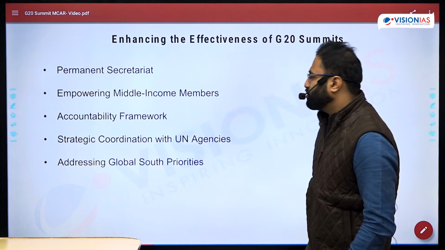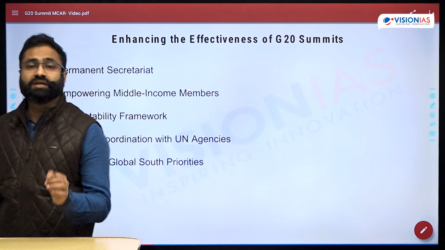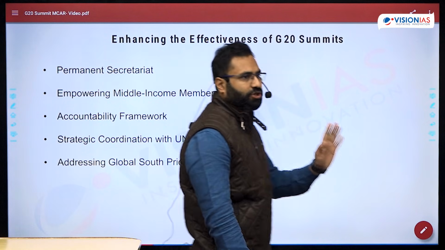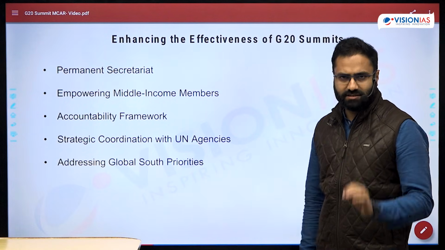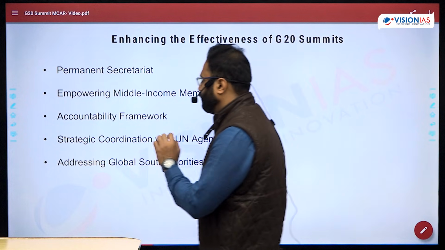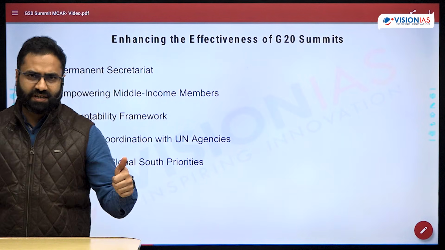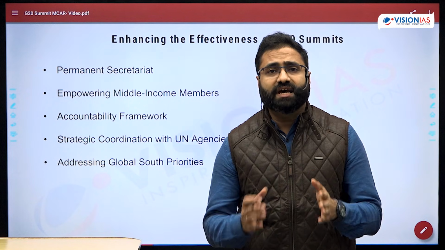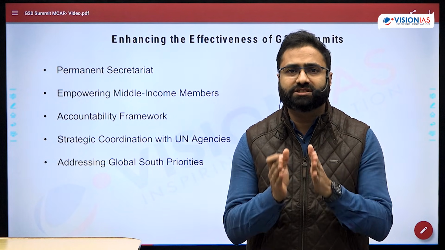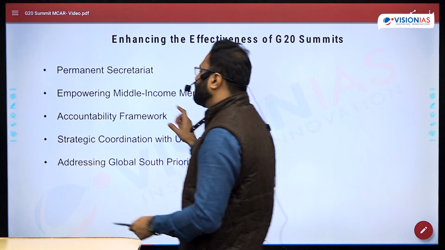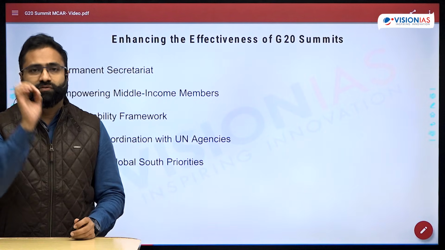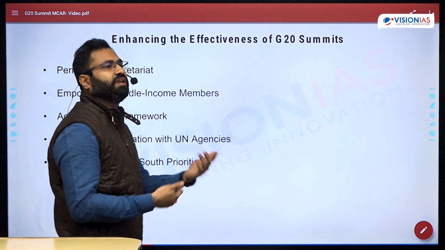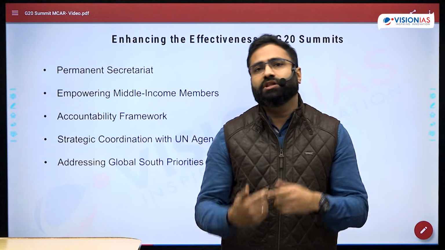Next is strategic coordination with the UN agencies. So the UNSC, World Bank, IMF, and many other organizations, there should be cooperation and coordination. And lastly, there are certain things which are specifically important from the perspective of the Global South, whether it is AI, cyber security, or digitization. All these things have to be incorporated in order to ensure a sustainable global framework. Apart from this, finally, there is a need for a charter which will clearly lay down, along with the secretariat, the agenda and the continuity in the works of the G20. Charter is equally important.